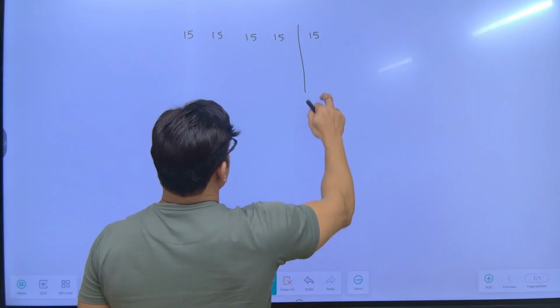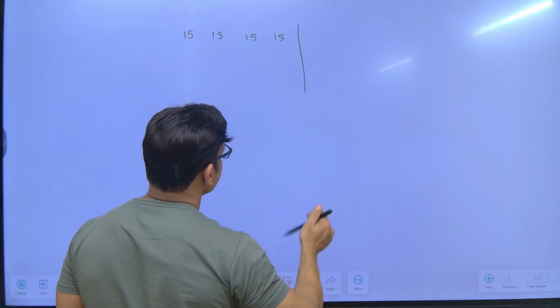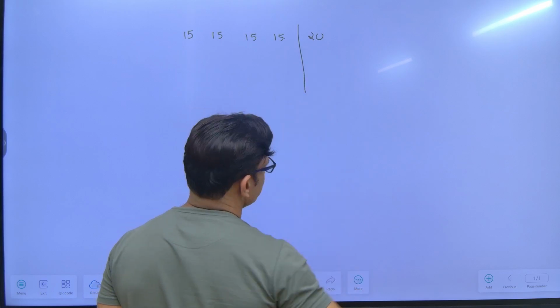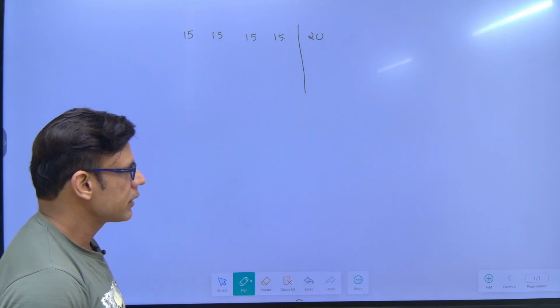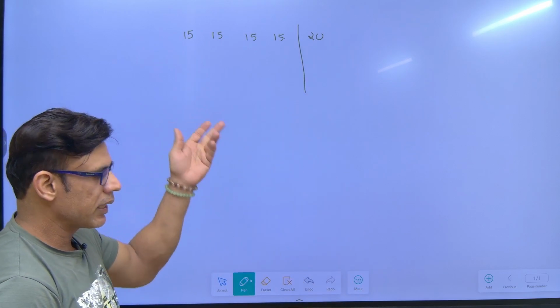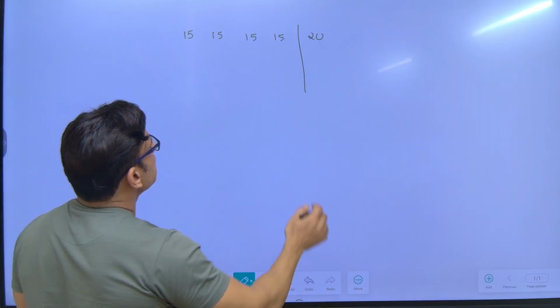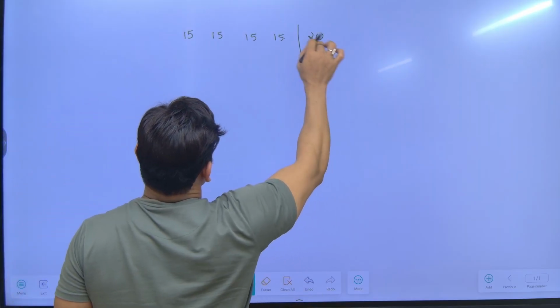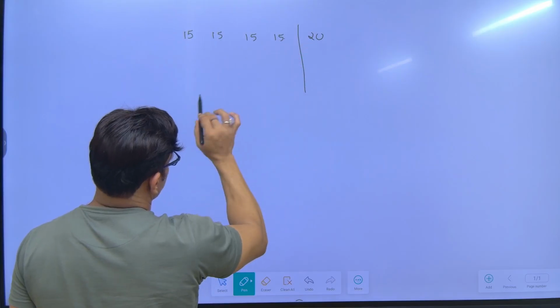But if I take another number, let's say 20, the average will change in this case. One method is you add up all these values and then divide by 5. Or else, let us understand this whole concept with one example.